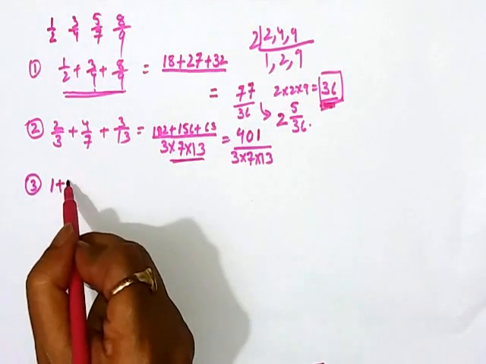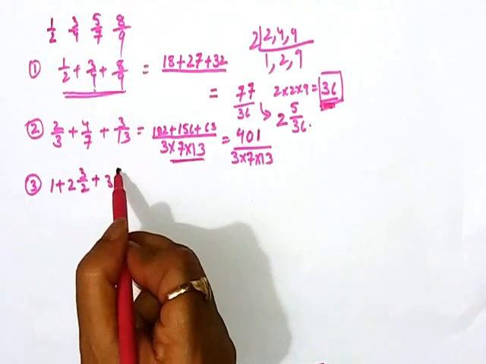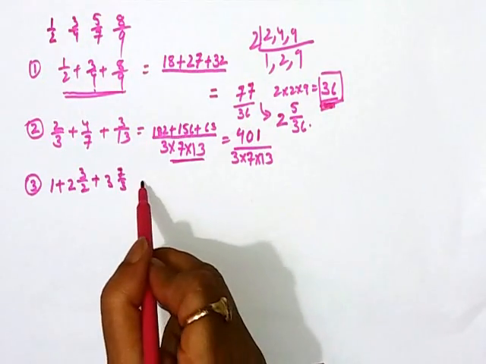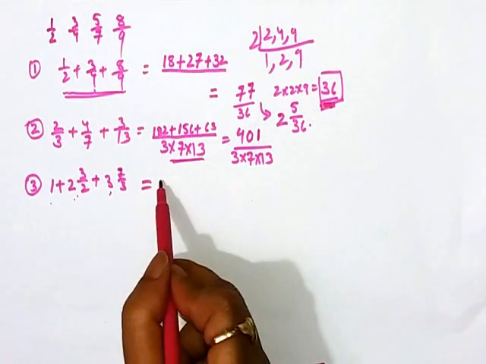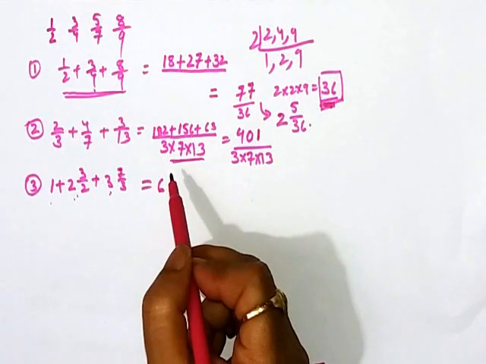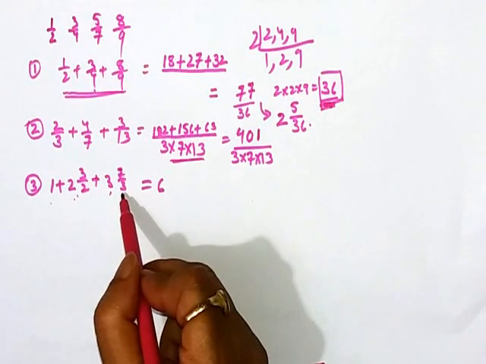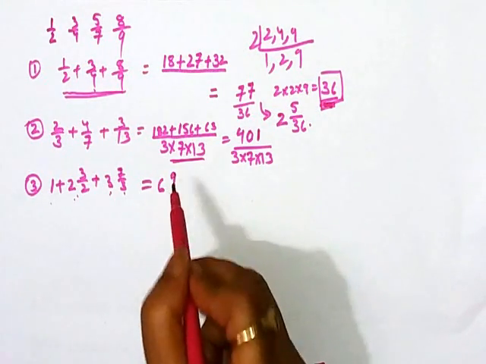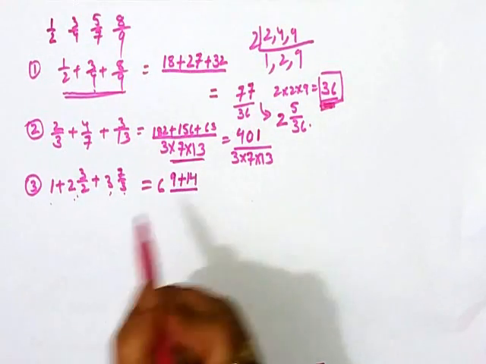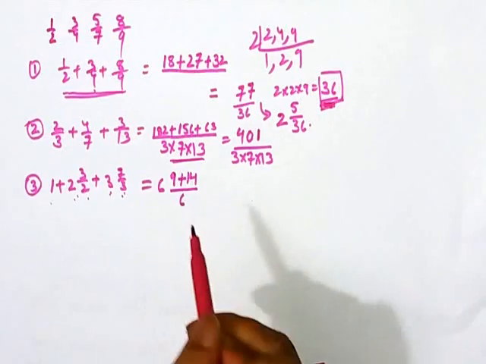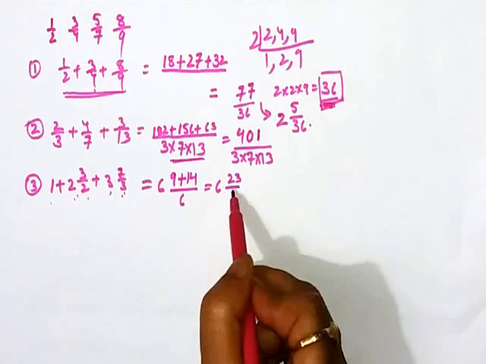Like 1 plus 2 by 3, plus 3 by 7... let's say 1 plus 2 by 2 plus 3 by 7... Look how we are adding. First we add 3, 2, 1, that is 3 plus 2 plus 1, which is 6. We will put down 6 in this way. Then we go for the diagonal multiplication. What is the diagonal multiplication? We multiply 3 with 3, that means 9. Again 2 times 7 is 14. And again we multiply 3 into 2, which is 6. Then 6.